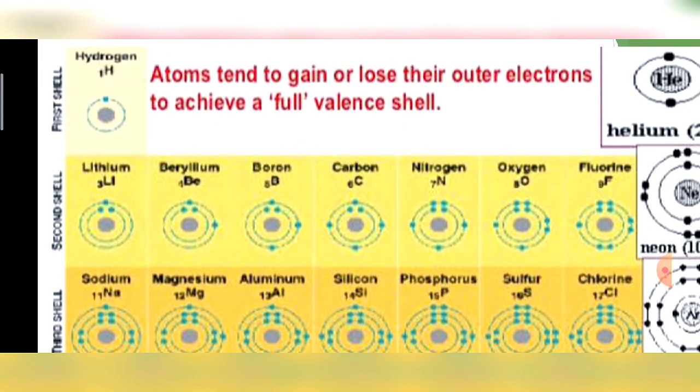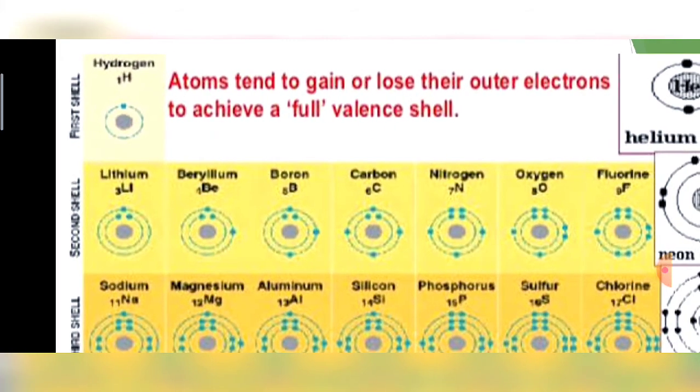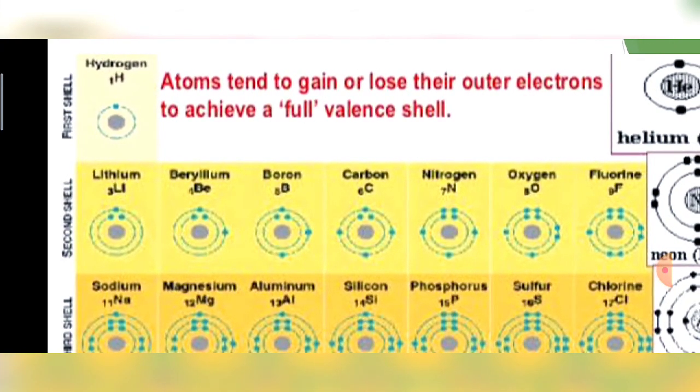This is the reason why the atomic size decreases, because we know that the nucleus has positive charge due to the presence of protons, electrons have negative charge, and there is a force of attraction between the positive and negative charge. Because filling of electrons is taking place in the same shell, there will be more electrons and also more protons inside the nucleus.